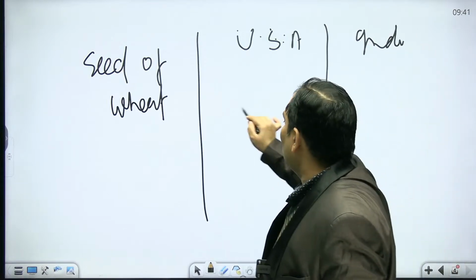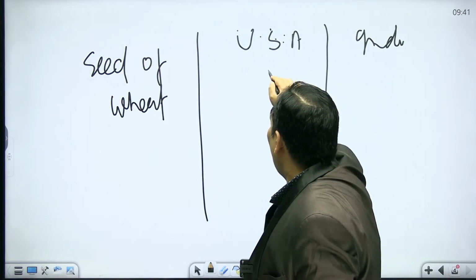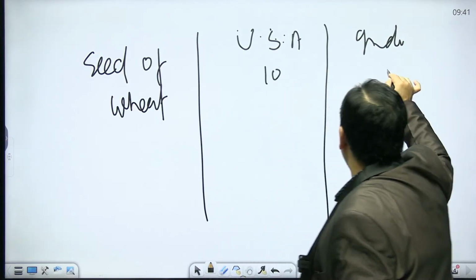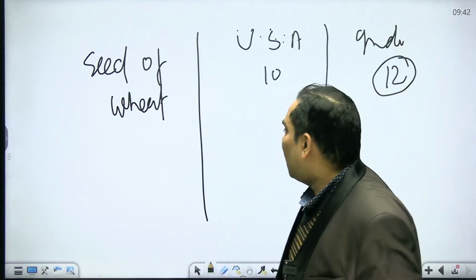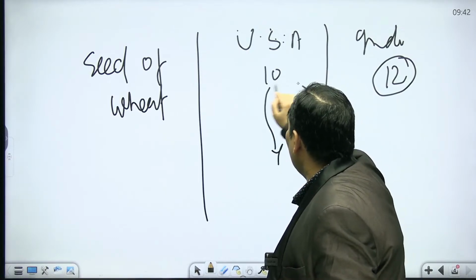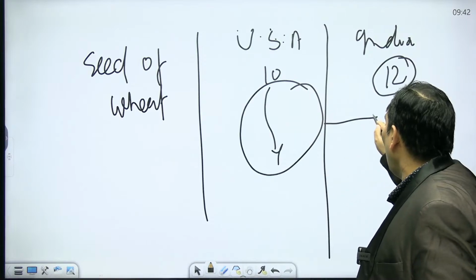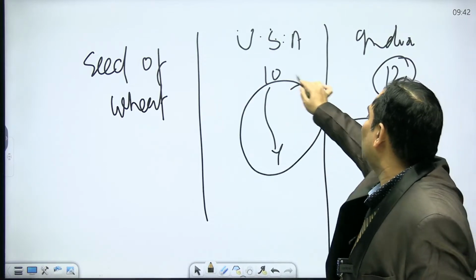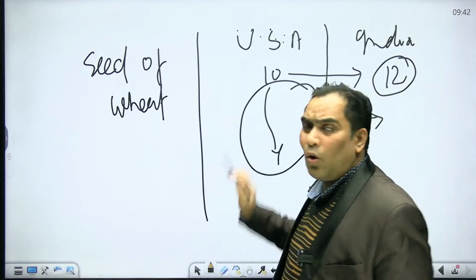Okay, that means the price of seed in the USA is, suppose, 10 rupees, whereas in India it is 12 rupees. So that means the farmer is going to purchase the seeds from the USA market. So what is the Government of India going to do? They are going to make these prices equal by levying 2 rupees custom duty, so that the trade is not going to take place.